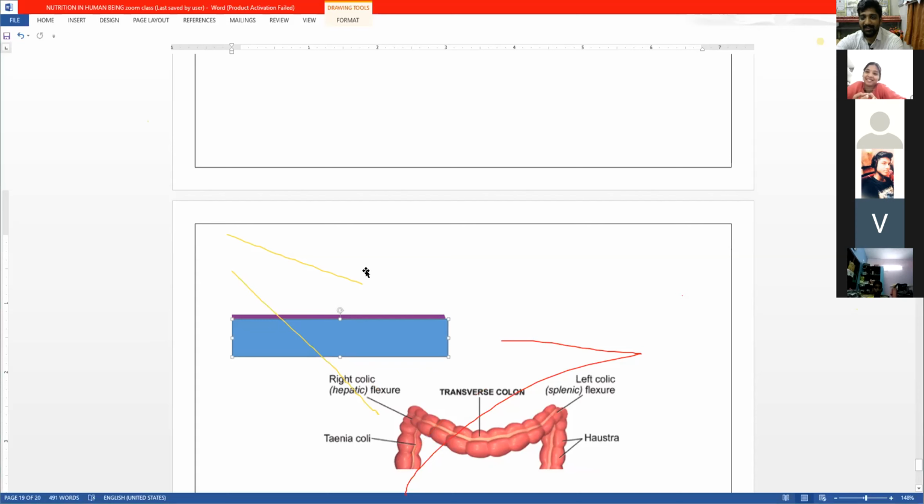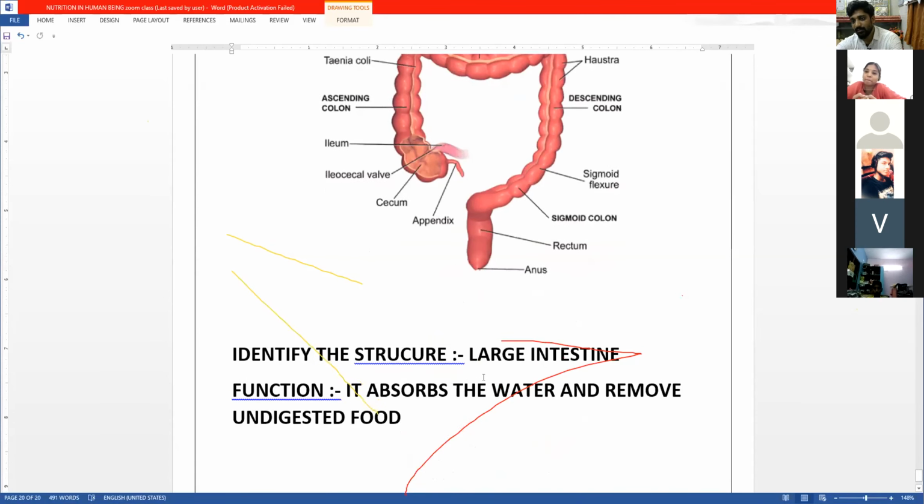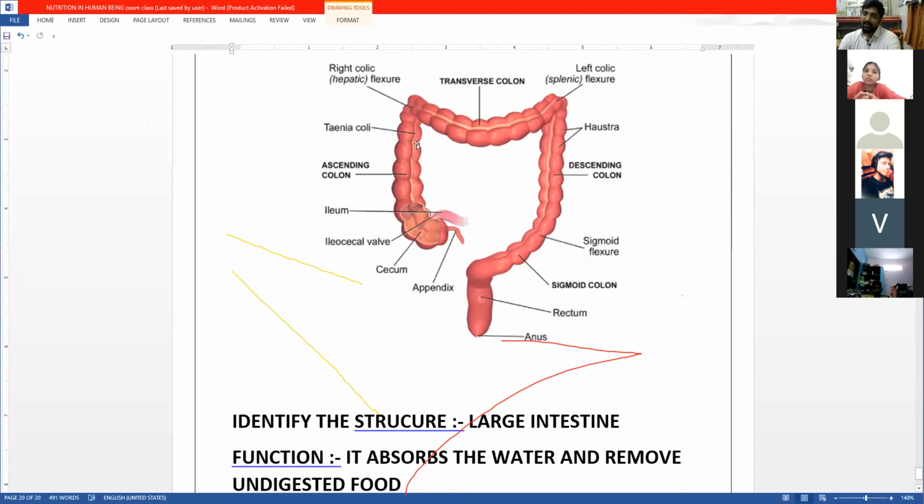This is the large intestine, where we saw there's absorption of water and it removes the undigested food, and we saw there is a symbiotic association of the bacteria which is there in our large intestine. With this your human digestion is completed.